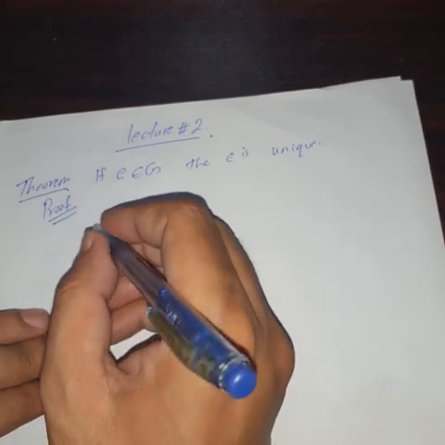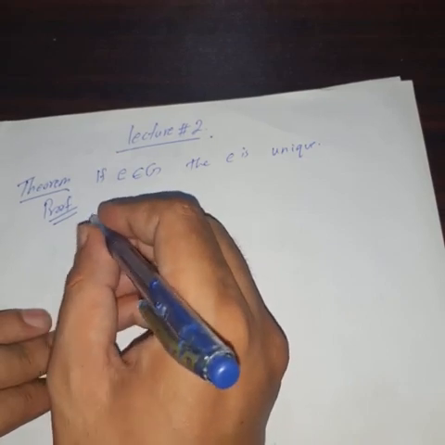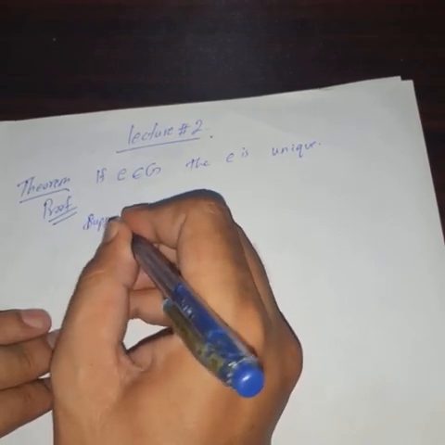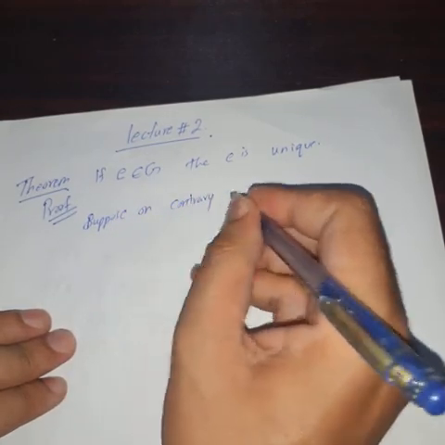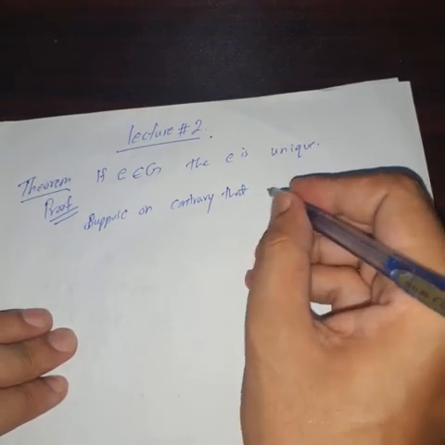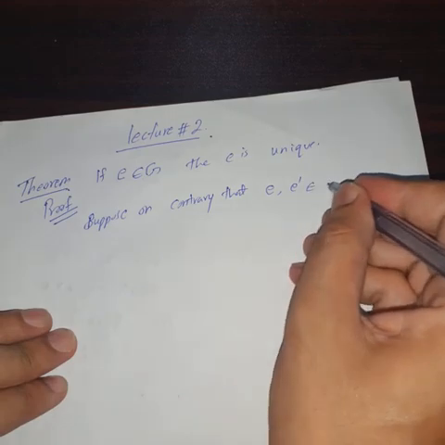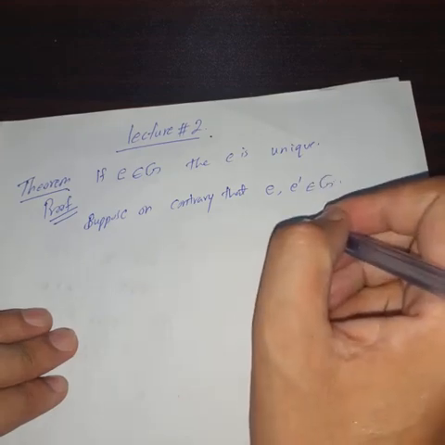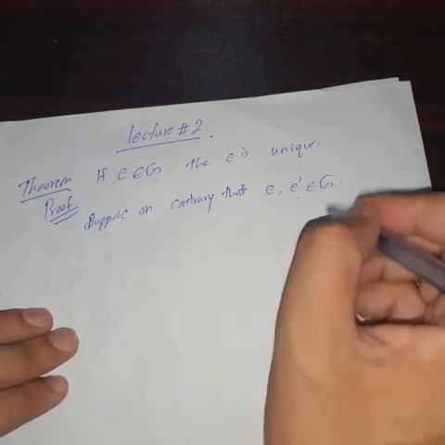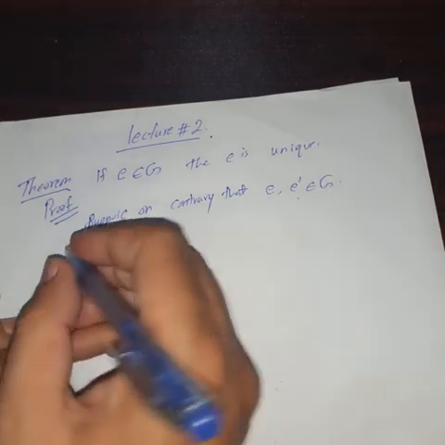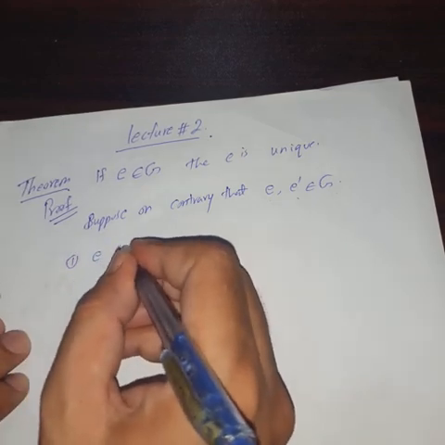So suppose, on the contrary, that E and E dash are two identity elements of group G. First we take E as identity.